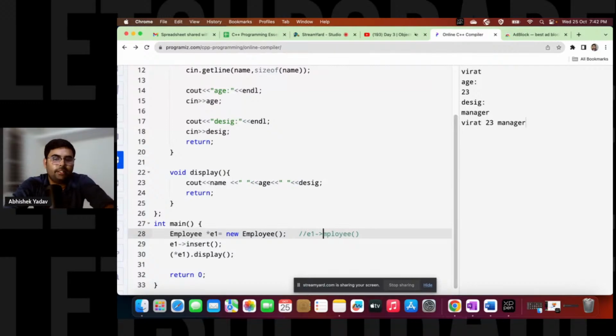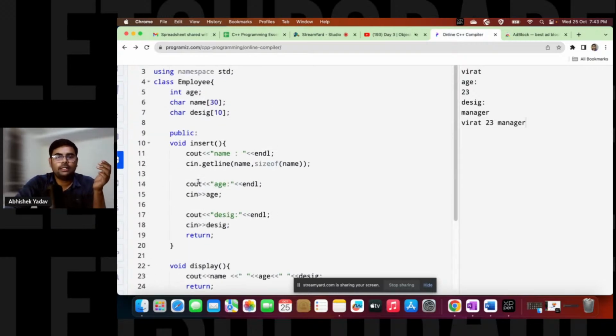A default constructor will get called behind the scene. Okay, everyone. And the responsibility of the default constructor is what? It is used to initialize the data members of a class, that is, by default value. The default value is what? Garbage value. Right, everyone? And you can create your own constructor also, right?